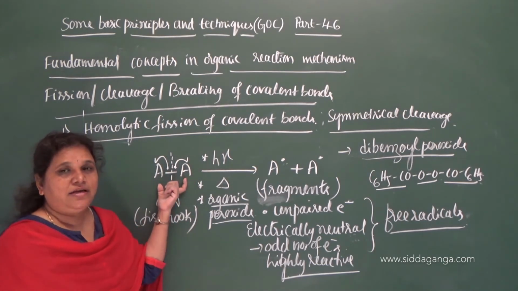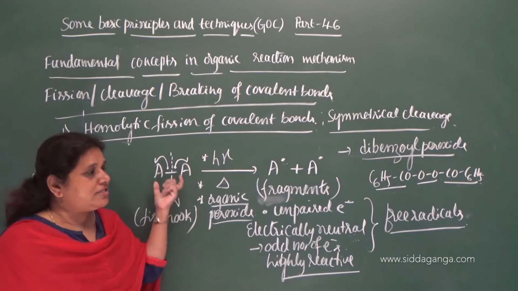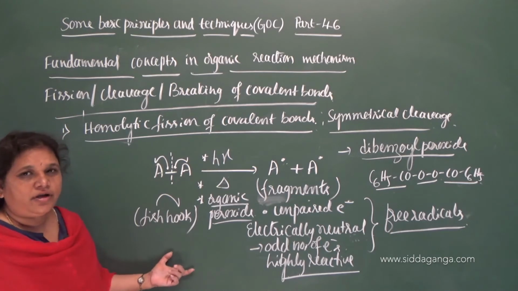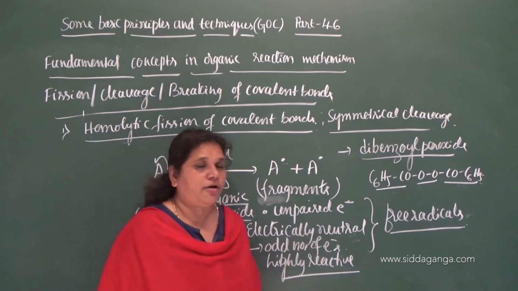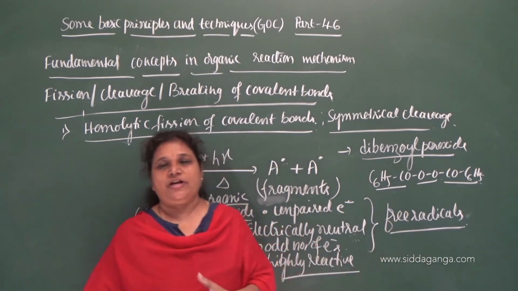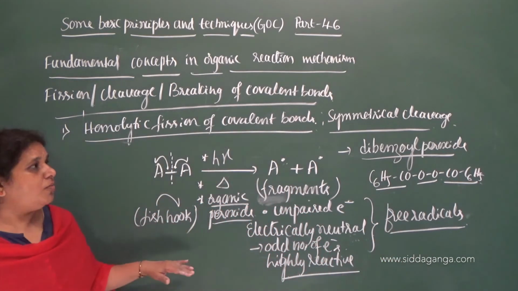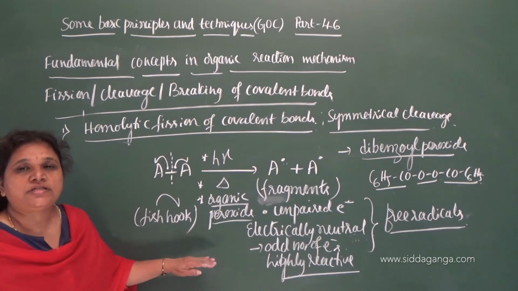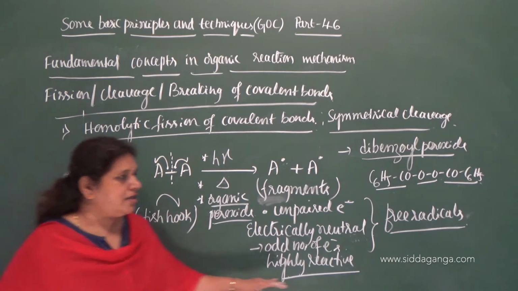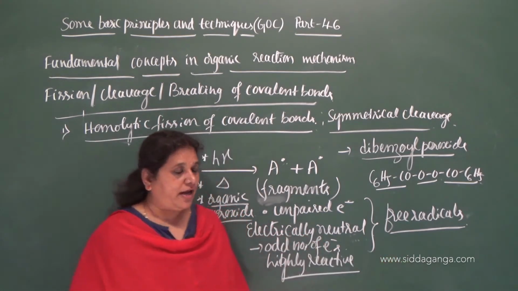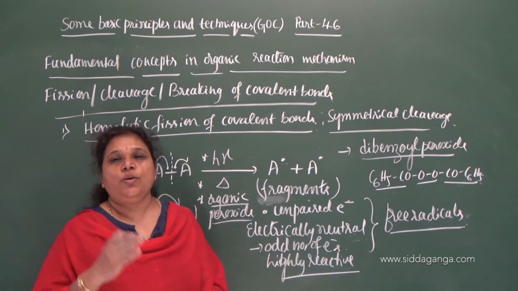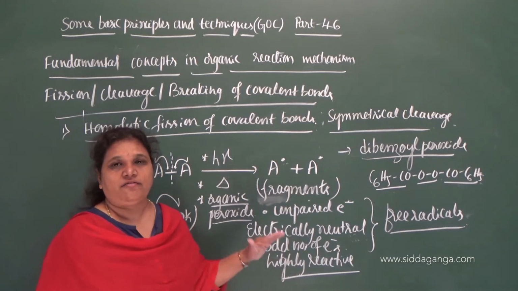The electronegativity of the two atoms is almost the same. So these are all the conditions under which the homolytic cleavage of a covalent bond takes place, and that results in the formation of intermediates called free radicals. What type of intermediates are formed when homolytic cleavage of covalent bonds takes place in a substrate molecule? The intermediates are nothing but free radicals. What are free radicals? They are highly reactive, electrically neutral species containing an odd number of electrons.